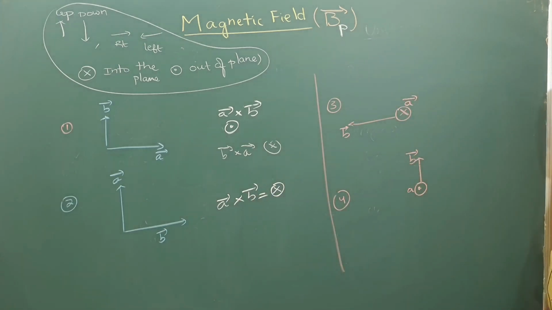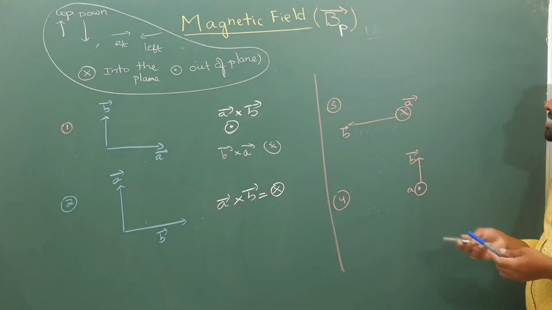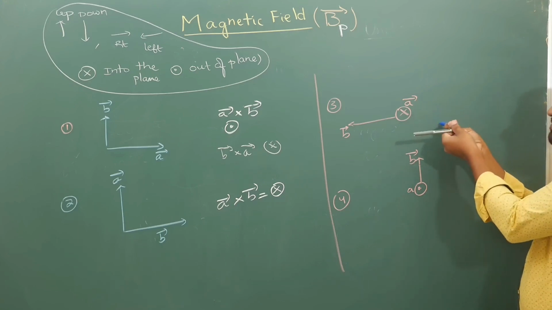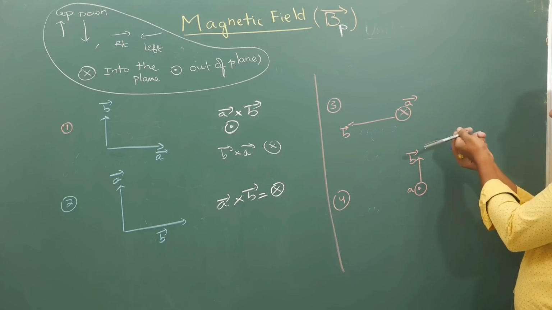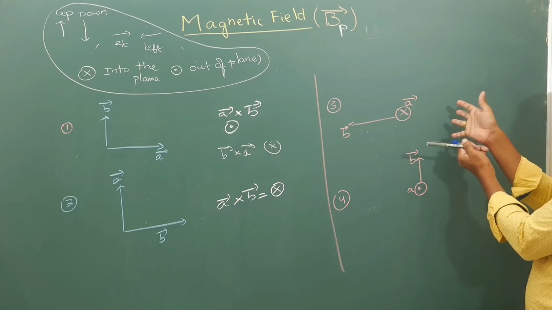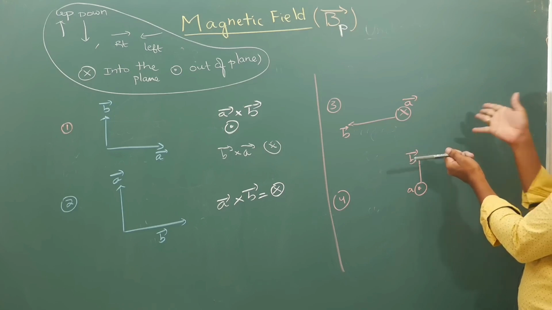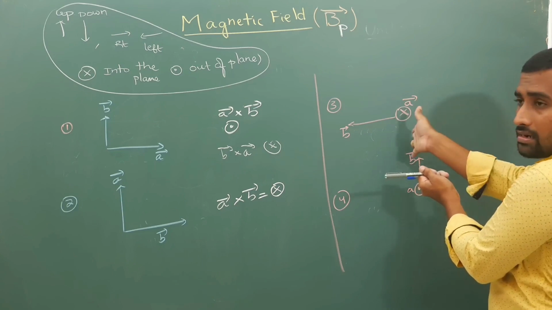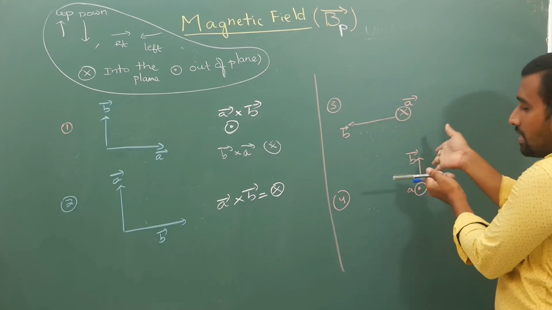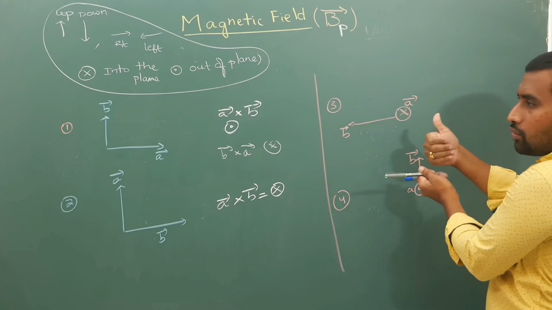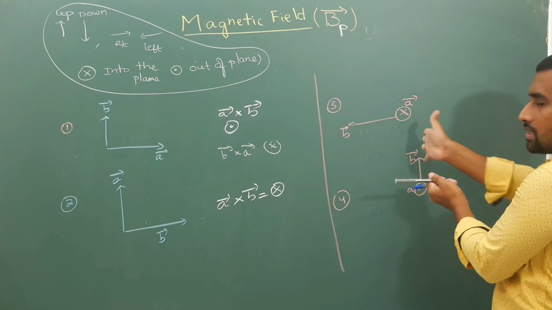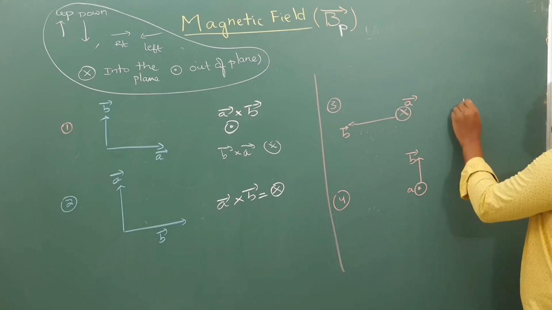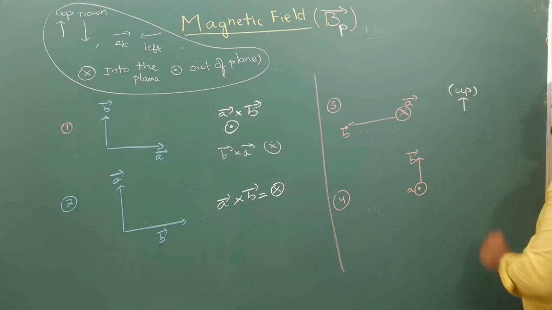Next, in this case, A is inward, this blue pen, if I assume it to be A, and B will be this way. I am curling from A to B like this, with four fingers along A bar, and B bar is this way. From A to B, my thumb is pointing upwards. So here your direction is obviously up, like this.